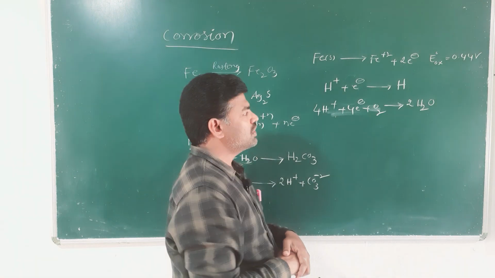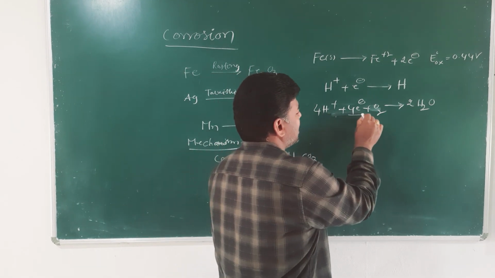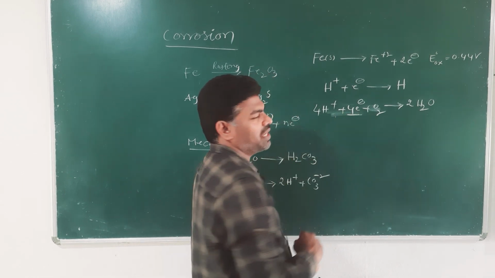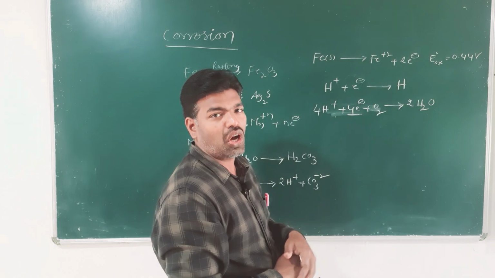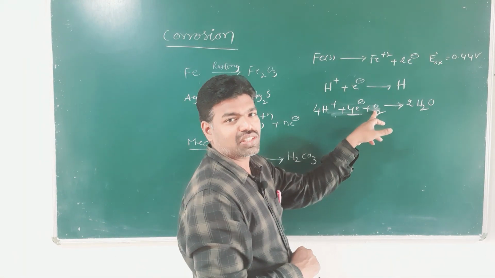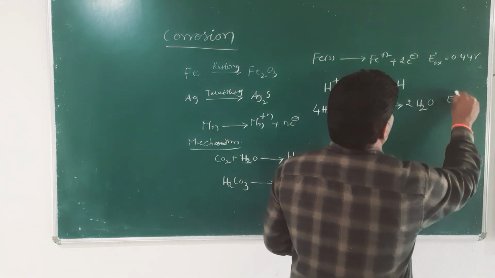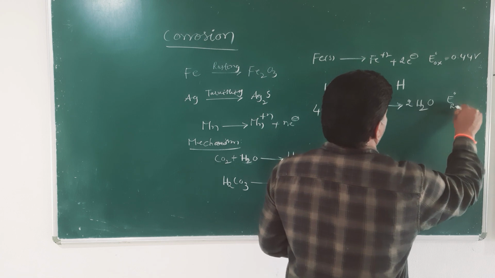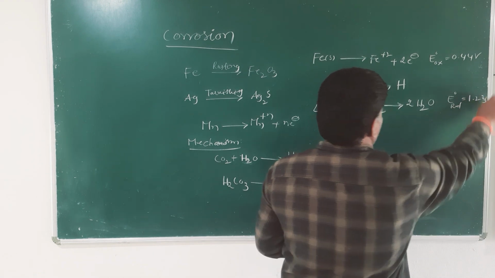This is the reduction. In this case, electrons are gained by H+ ions, and oxygen is reduced. This is called the reduction potential, which comes out to be 1.23 volts.